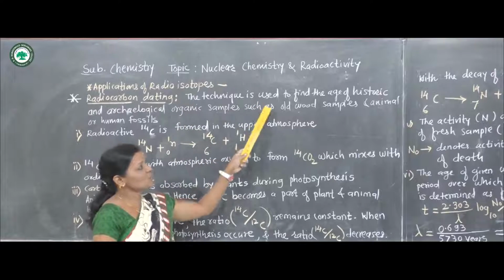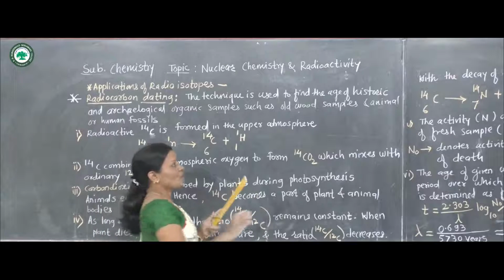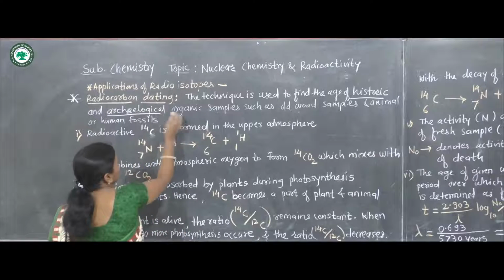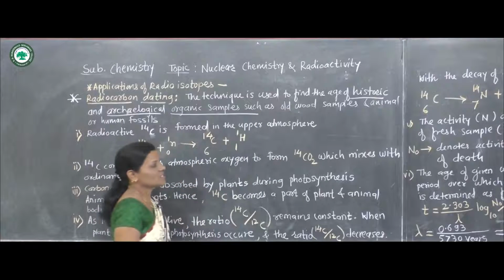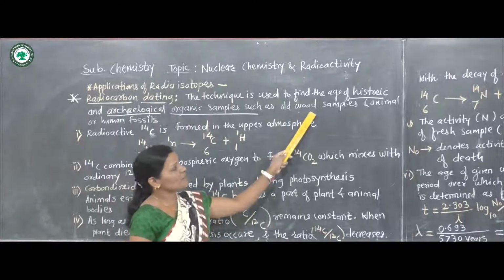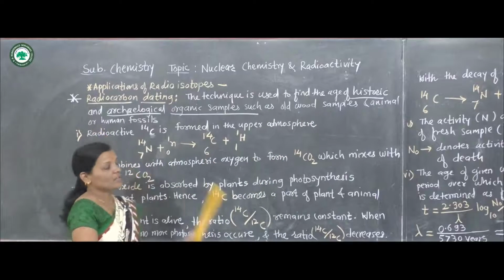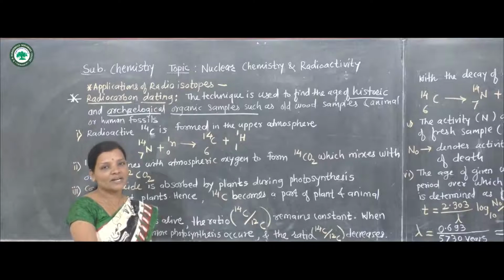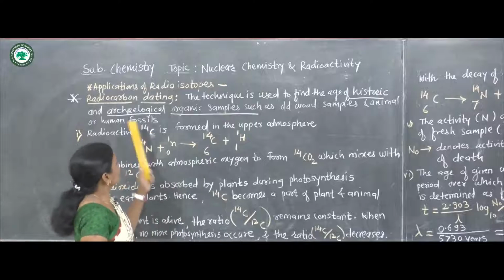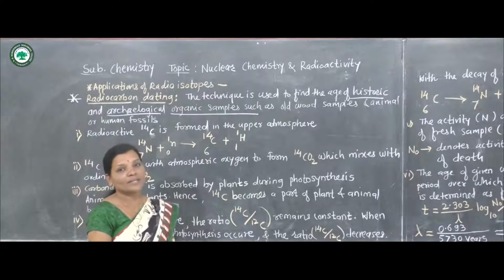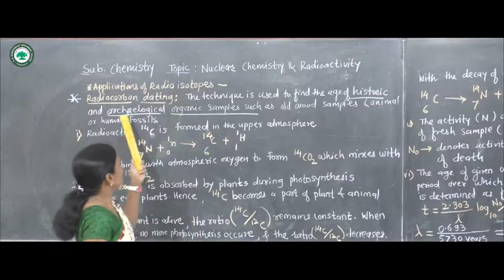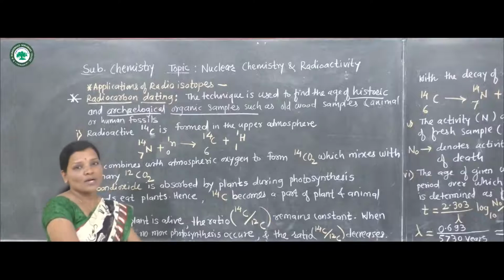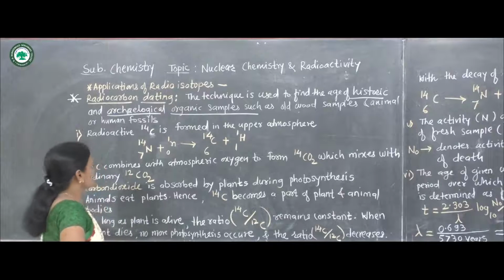This technique is used to find the age of historic and archaeological organic samples such as wood samples and animal and human fossils. This is a very important application of radiochemistry. Radiocarbon dating is used to find the age of historic and archaeological organic samples. Now let us see how that technique is used.